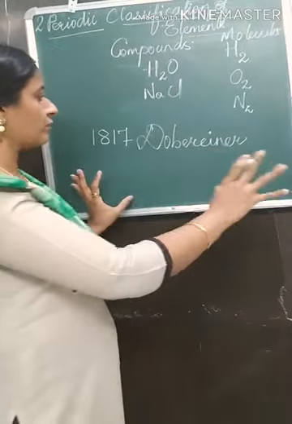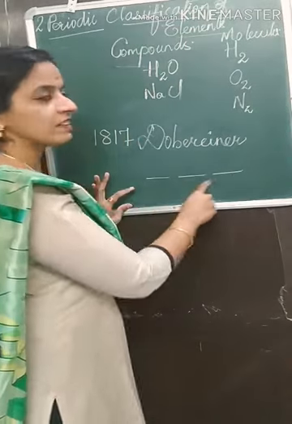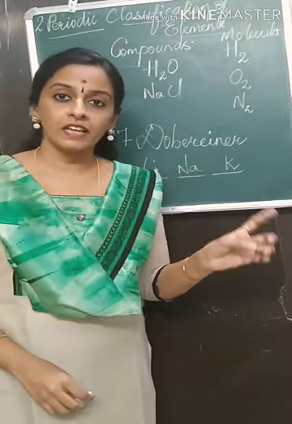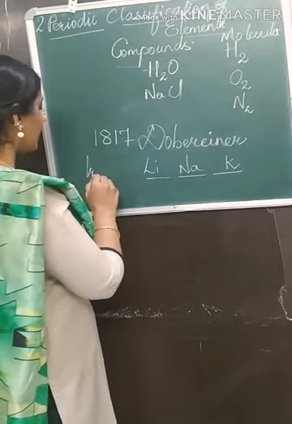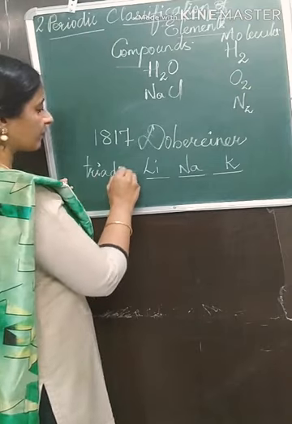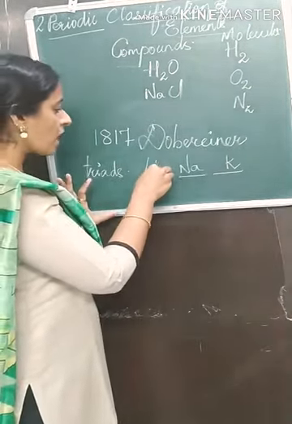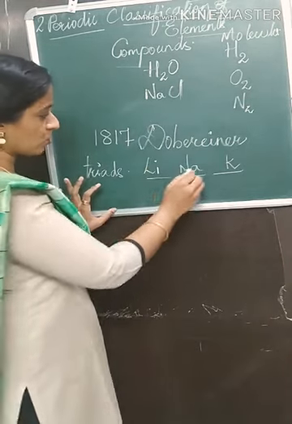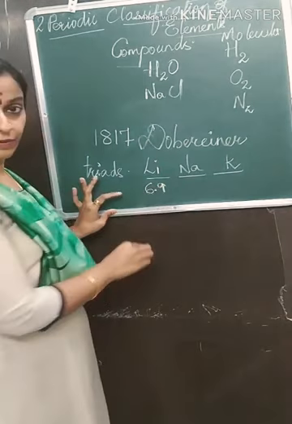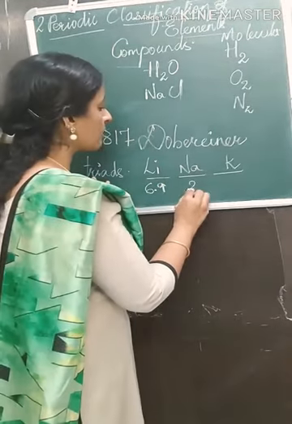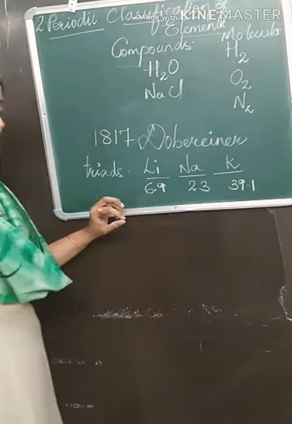He made groups of elements, and each group contained three elements. He called this group of three elements a triad. Triads means three. He found that the atomic mass of the middle element, that is sodium, and let me write the atomic mass of lithium, 6.9. You have to learn the values by heart. Sodium is 23 and potassium is 39.1.